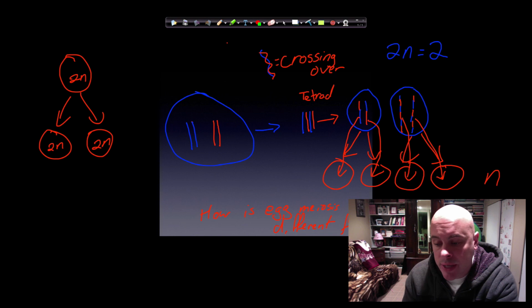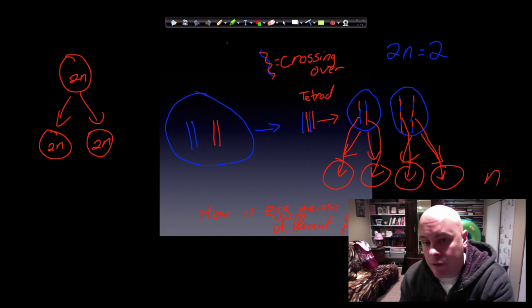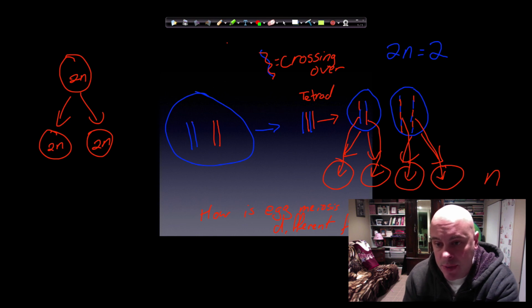So how are spermatogenesis and oogenesis different from each other? The process is the same as far as the crossing over and winding up with 4 haploid cells, but the end is a little different. I want you to take a look at that for class.